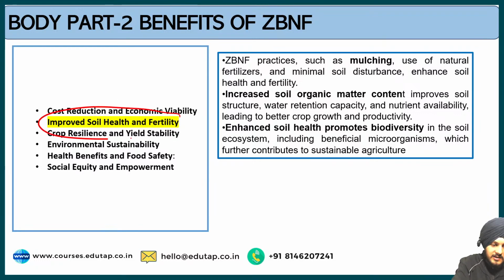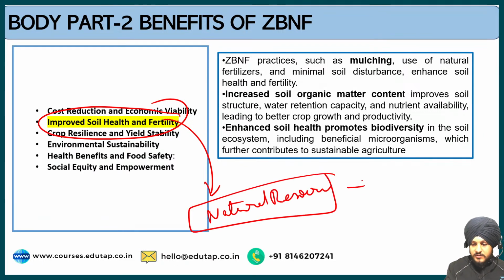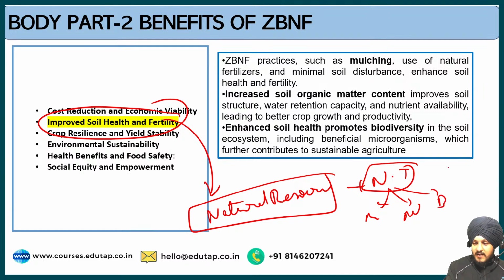So naturally, when we use only the natural resources for our field and natural techniques such as mulching, the wapsa, Bij Amrit, and we are not depending on any kind of external or synthetic input, what does it lead to? It improves the soil health and the fertility, and this also increases the yield of the agriculture field.